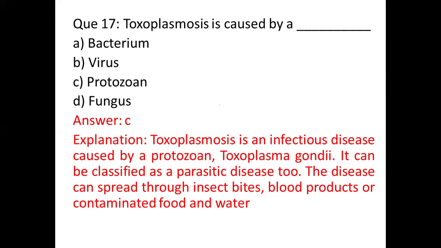But contaminated food and water is at the top of the list, and in the US it is very common to get toxoplasmosis from contaminated food and water. It is a foodborne illness. This is the first cause on the top of the list.